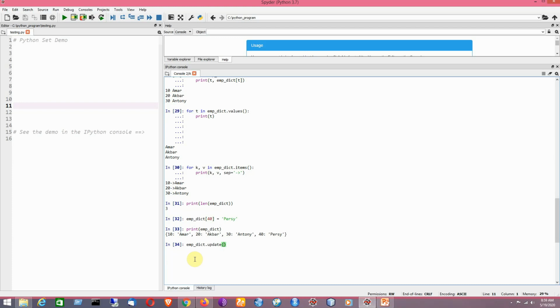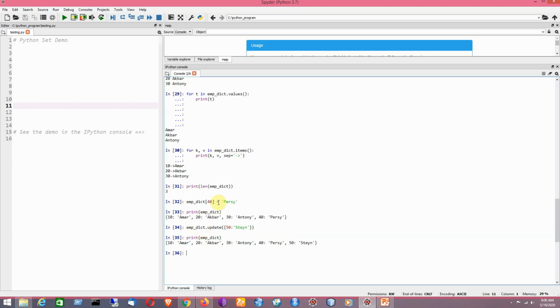I'll be writing here basically a key value pair. Say for example it is 50 colon, say the value is, for example, Stain. So it is a new key value pair to be added, a new element for the dictionary. So it's done, that means the execution was successful. The result also proves this.